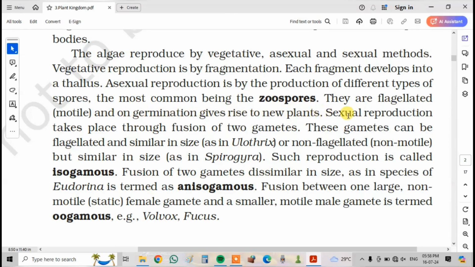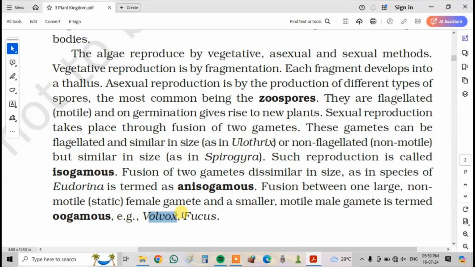Sexual reproduction takes place through fusion of two gametes. These gametes can be flagellated and similar in size as in Ulothrix, or non-flagellated, non-motile but similar in size as in Spirogyra. Such reproduction is called isogamous. Fusion of two gametes dissimilar in size as in species of Eudorina is termed anisogamous. Fusion between one large, non-motile female gamete and a smaller, motile male gamete is termed oogamous.